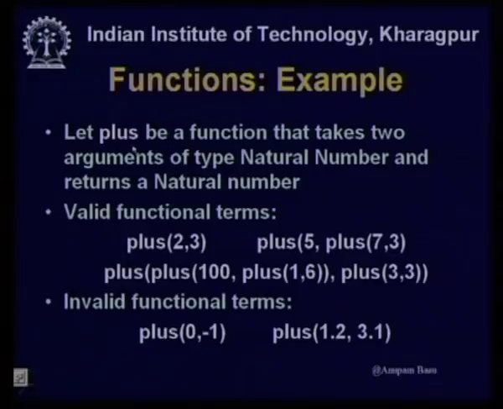Here you see, based on my definition that plus is a function that takes two arguments of type natural numbers and returns a natural number, this is an invalid function, because minus 1 is not a natural number, and I have defined plus to be a function where both the arguments should be of type natural number and it returns a natural number; neither of these two are satisfied. Similarly, plus 1.2 3.1 is not a valid function based on the definition of plus, because 1.2 and 3.1 are not natural numbers, they belong to the real numbers.